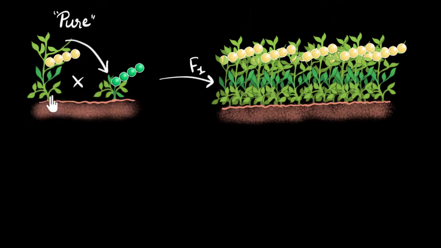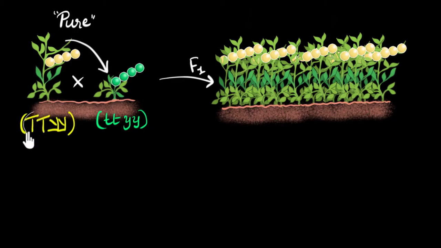Okay, so let's first write down the traits for the parents and then we'll see what happens to the children. So for this parent, we'll write it in yellow. It must have tall, tall, yellow, yellow. And this one must have short, short, green, green. And just to be clear, what are these things? Well, these things are called genes. Don't worry too much about what they are. Think of genes as something that decides how your characters look.